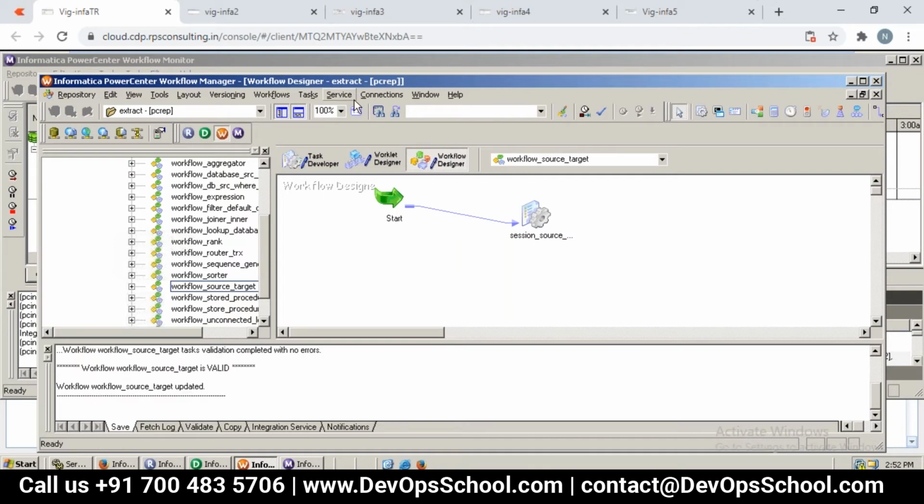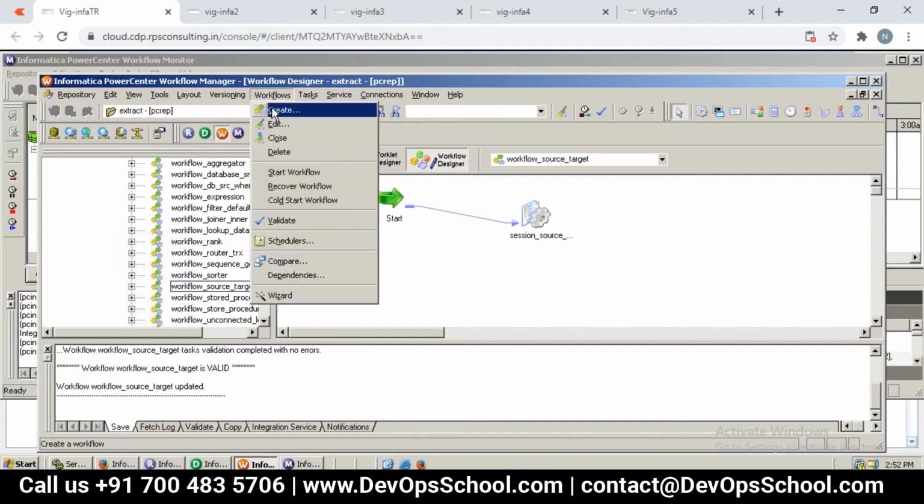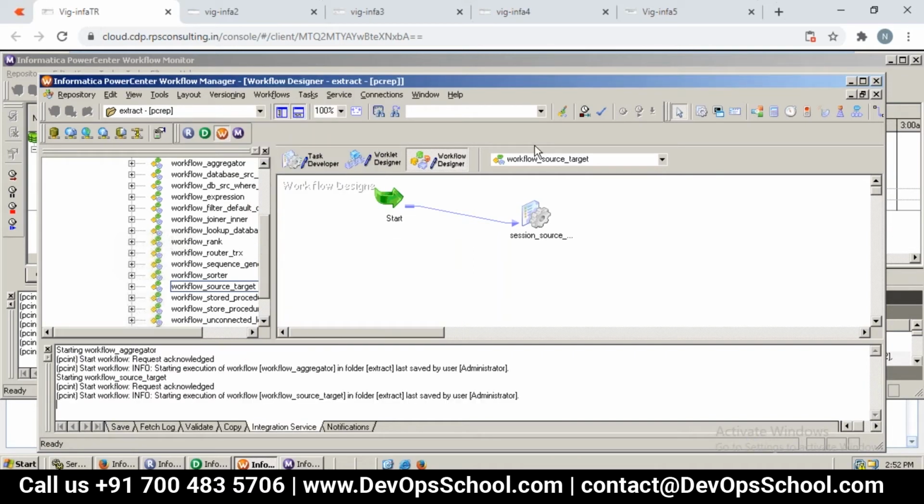Now let us start the workflow. Go to workflows and start workflow.